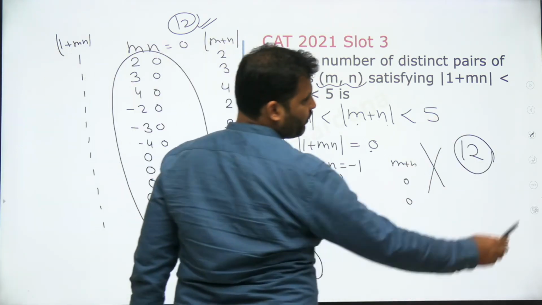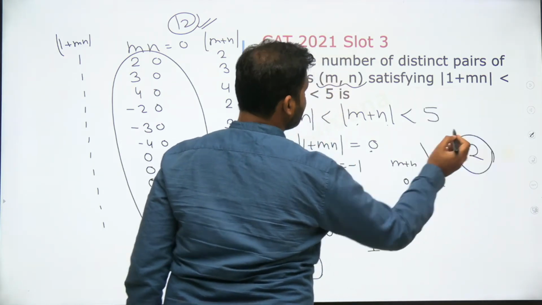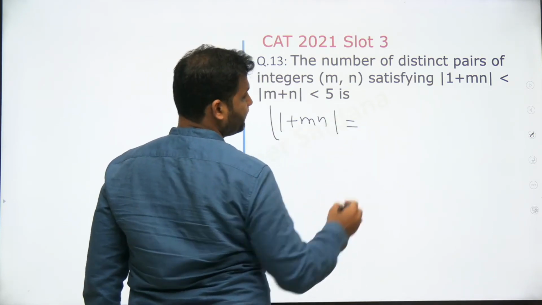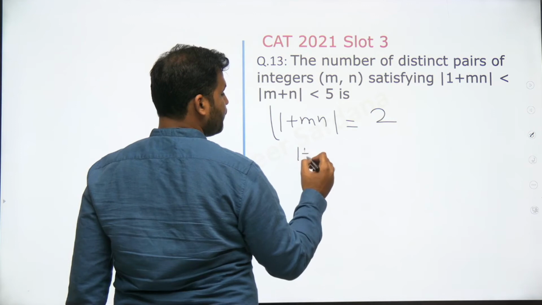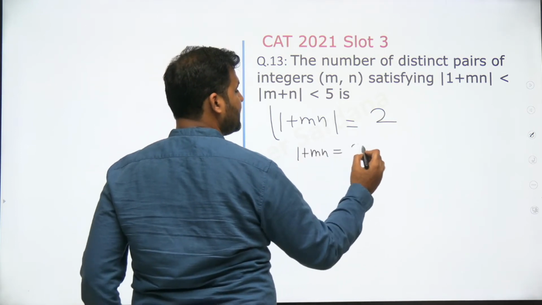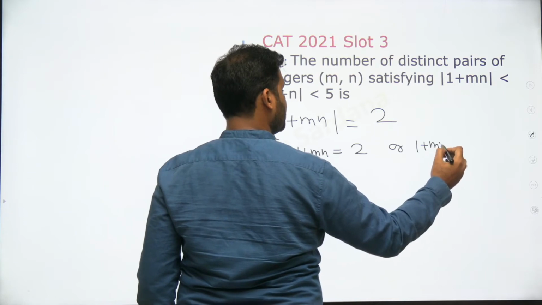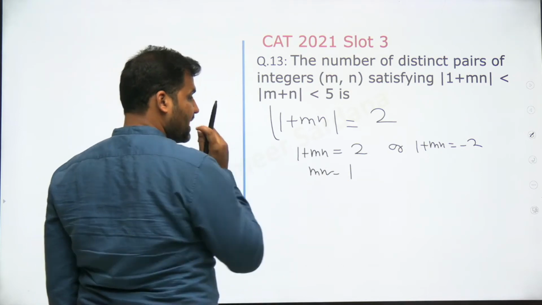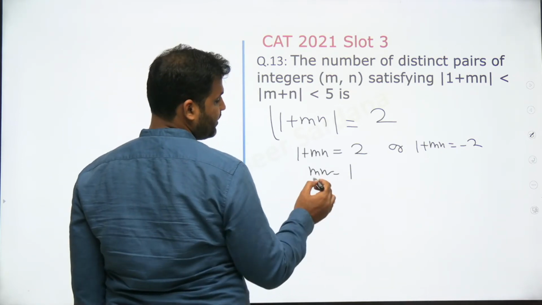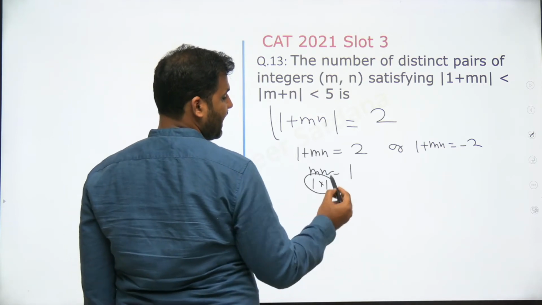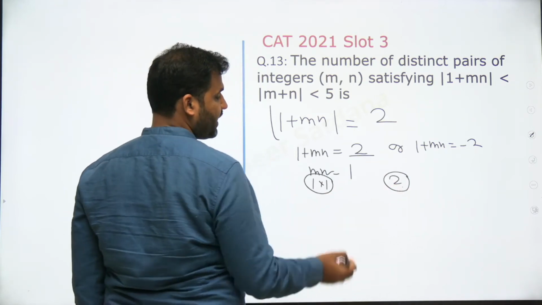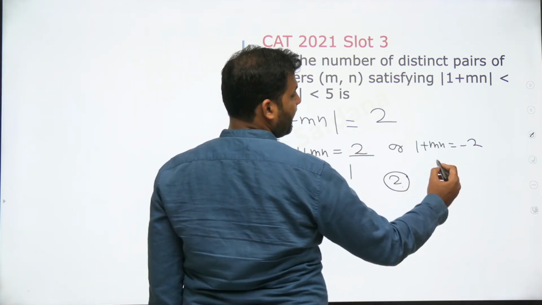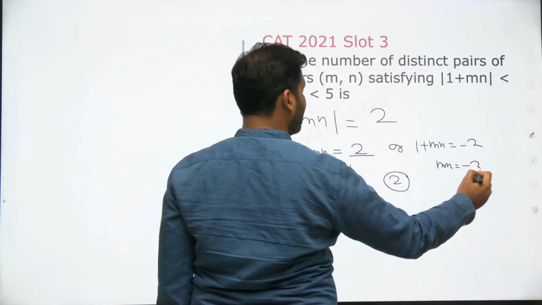Now let me show you why no other value will work. In this case, if I'm taking |1 + mn| as, let's say, equal to 2, so I need 1 + mn to be equal to either 2 or 1 + mn to be equal to minus 2. In this case mn will be equal to 1. अब m और n को 1 बनाना है इंटीग्रल वैल्यूज में, right? So the possible is only 1 into 1. So इस केस में m + n will be 2, but ये इससे बड़ा नहीं हो पाएगा, so this is eliminated. Same is the case here also, right? If you try to put m into n here, mn will be equal to minus 2 minus 1, that is minus 3, right?